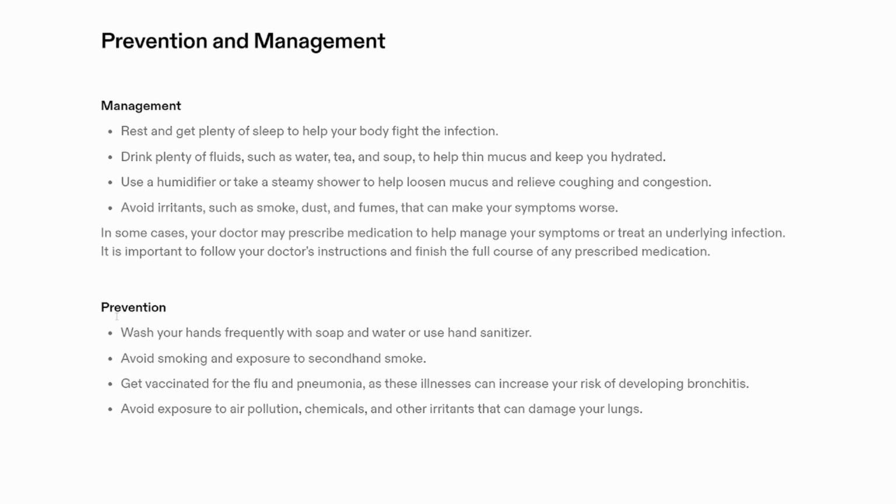What are the preventive measures we can take in case of this condition? Wash the hands frequently with the soap and water or use hand sanitizer. It may reduce the microorganism risk. Avoid smoking and exposure to second-hand smoke. Get vaccinated for the flu and pneumonia. Due to the infections, viral infections like flu and pneumonia, the bronchitis will be caused, right? So we need to get vaccinated against this illness. Avoid exposure to air pollution, chemicals, and other irritants. Due to the air pollution and other chemicals and all, the lungs will be affected easily. So we need to identify the cause and we need to treat according to that.